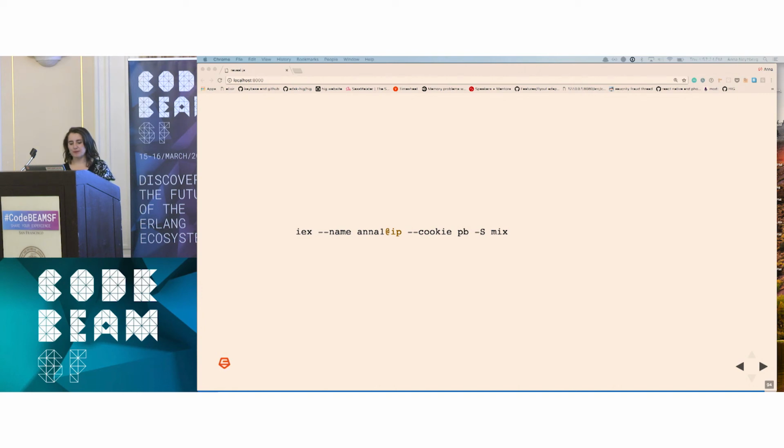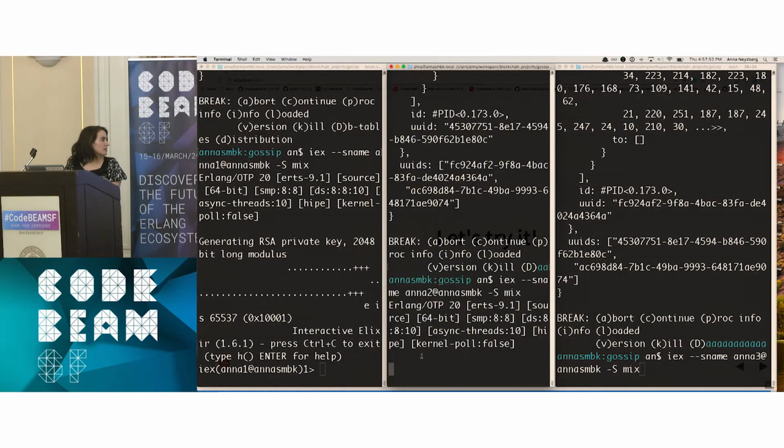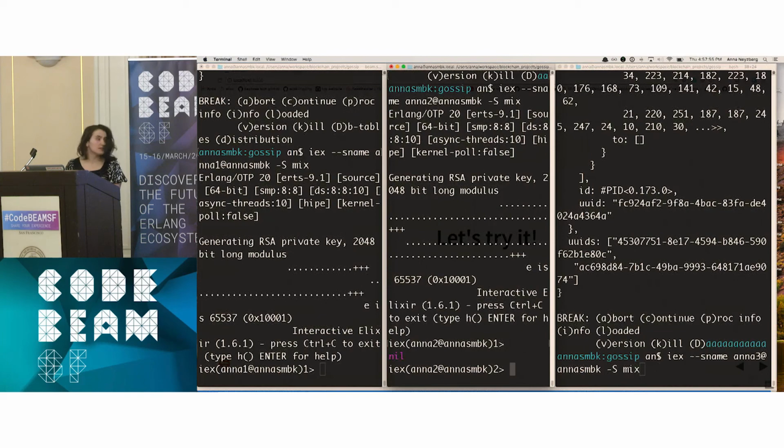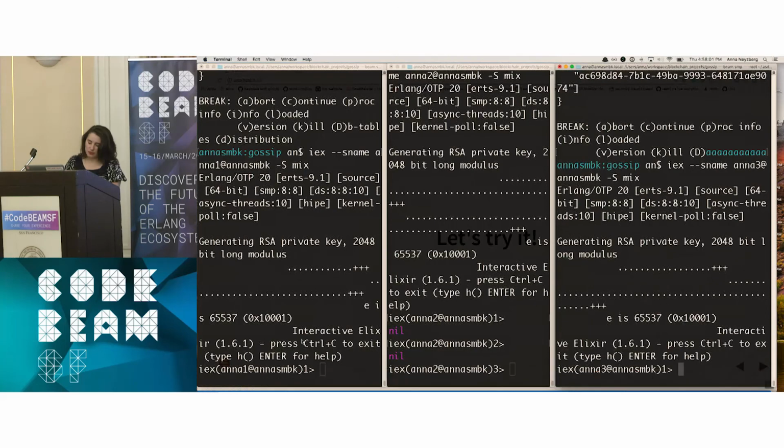So let's try it. I'm going to show you an example. Live demos are always a really good idea. I have 3 processes. I tried to do this before across machines, but the network here isn't really configured to let me do that, so I'm just going to show you on my machine. I'm going to start these. Generating some keys. Come on. I'm going to go back here. Oops. I'm going to connect.